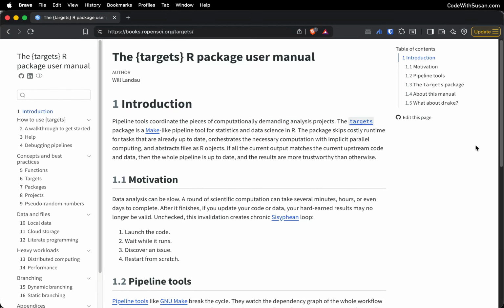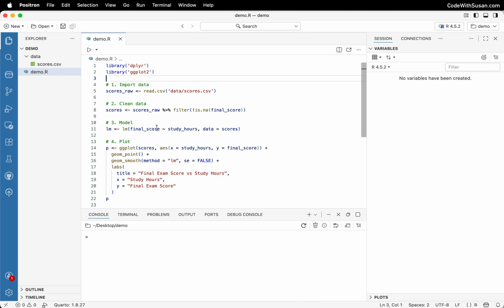R's targets package helps you build reproducible, scalable data analysis pipelines. To appreciate the utility of targets, let's first look at what a workflow would look like if we weren't using it. To demonstrate this, I've set up this very rudimentary example.